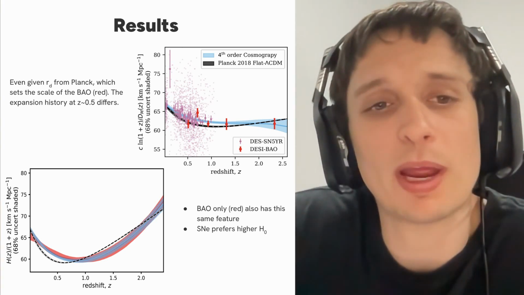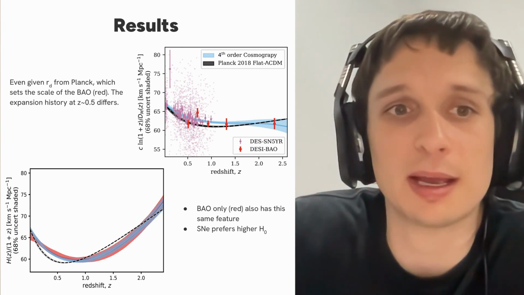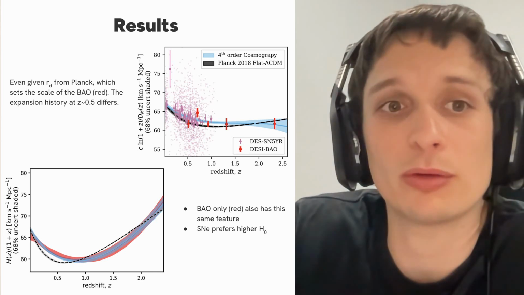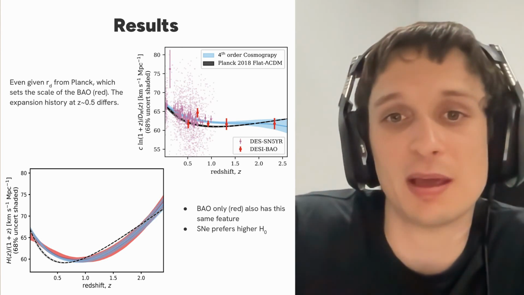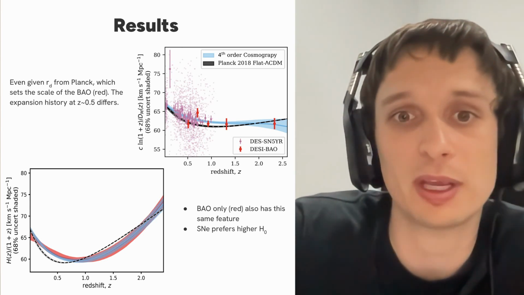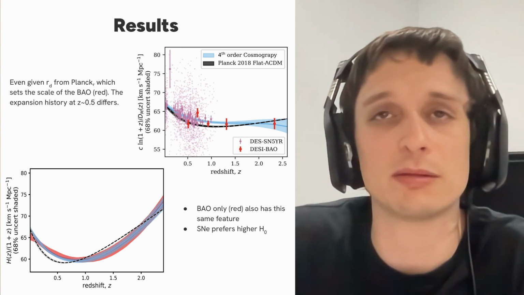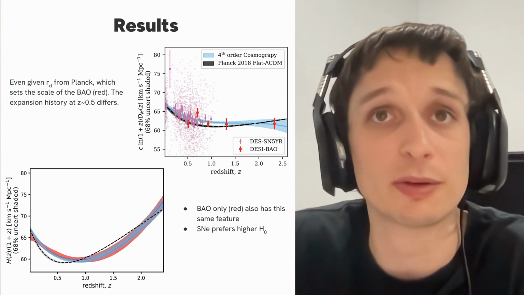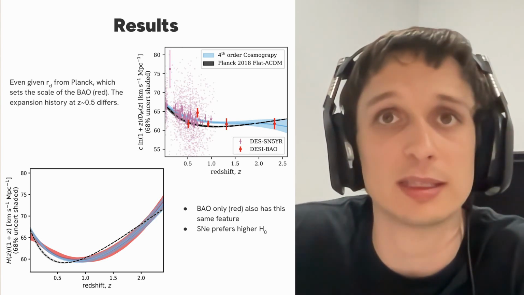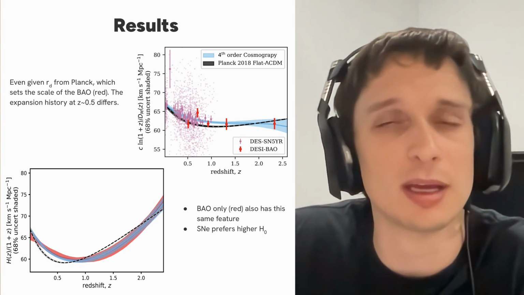So when DESI provides its H0 constraints using flat lambda CDM, they don't actually provide a constraint using the DESI BAO alone. When they combine with the CMB, they get a smaller constraint than what we have here, of about 0.38. So they do provide a similar measurement of H0 using just priors from the CMB. Some of them use slightly different priors, and they get statistical uncertainties of about 0.8.